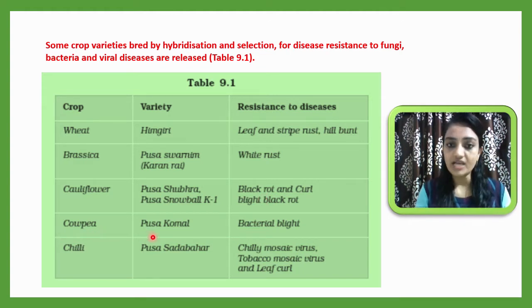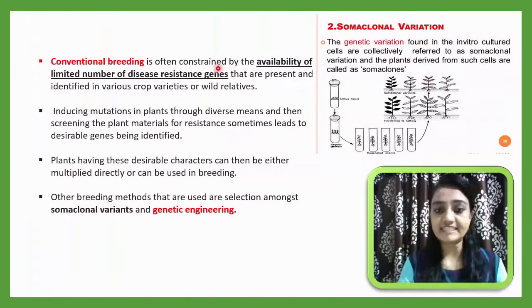Cowpea, Pusa Komal, is a variety developed that is resistant to bacterial blight disease. Then chili, Pusa Sadabahar, is the variety name given to the variety developed. It is resistant to chili mosaic virus, tobacco mosaic virus, and leaf curl. This table is very important from the point of view of the NEET examination as well as the board examination.